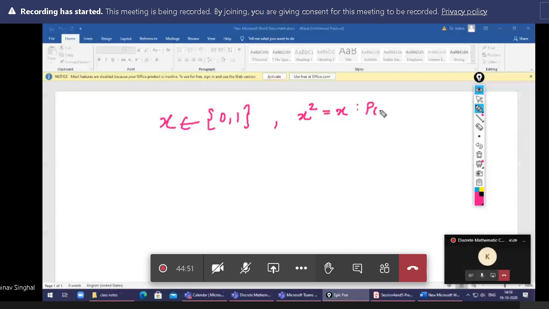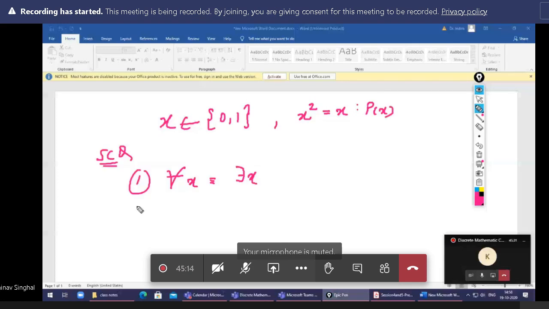The question is SCQ, meaning only one option is correct. First, you need to tell which option is right. First: for all x p(x) is equivalent to there exists x p(x). Second: for all x p(x) is true.